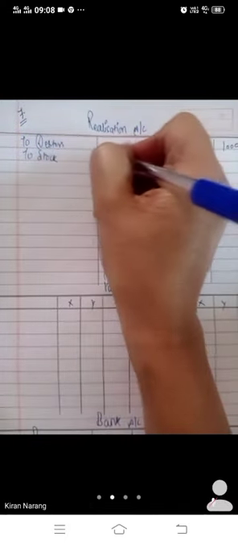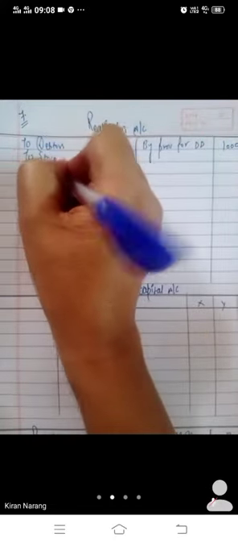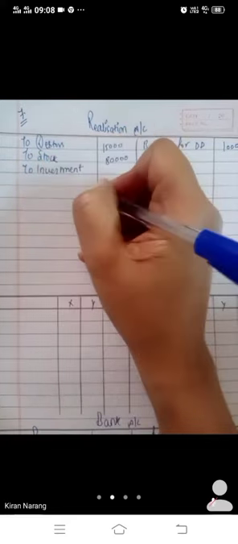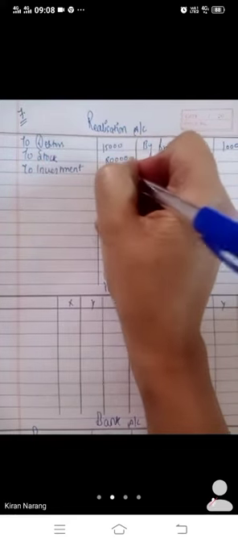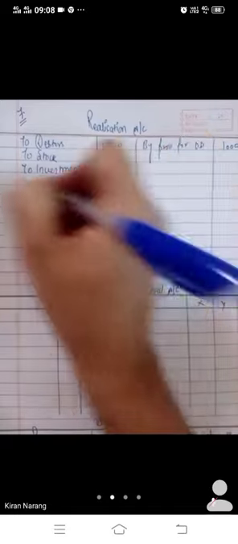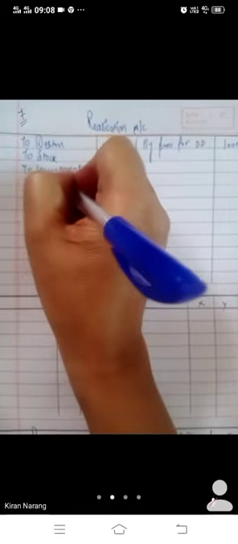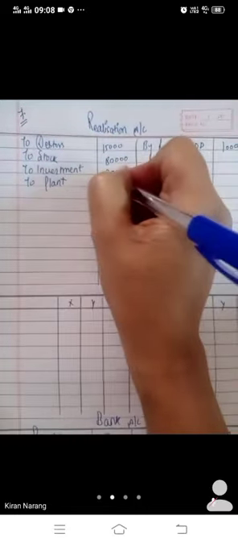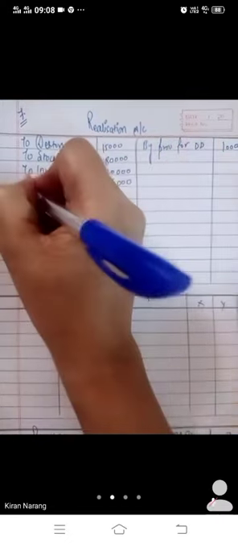Then stock is given to you. Stock 80,000. Investment 20,000. Then plant 75,000. Then goodwill 35,000. Beta, in this chapter, the goodwill is an asset and it will be sold.